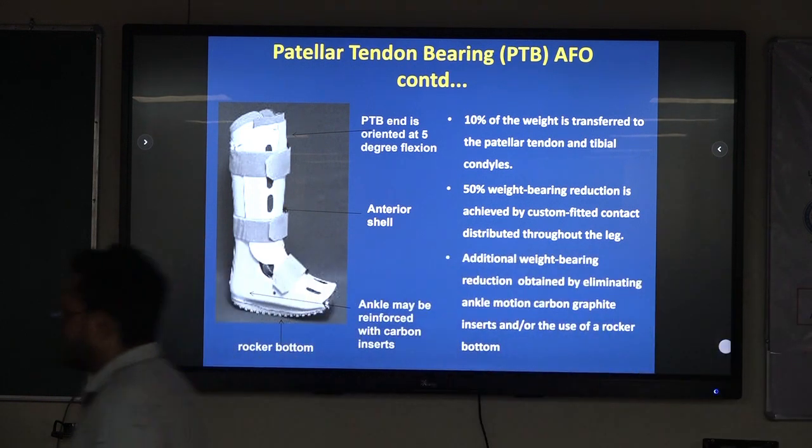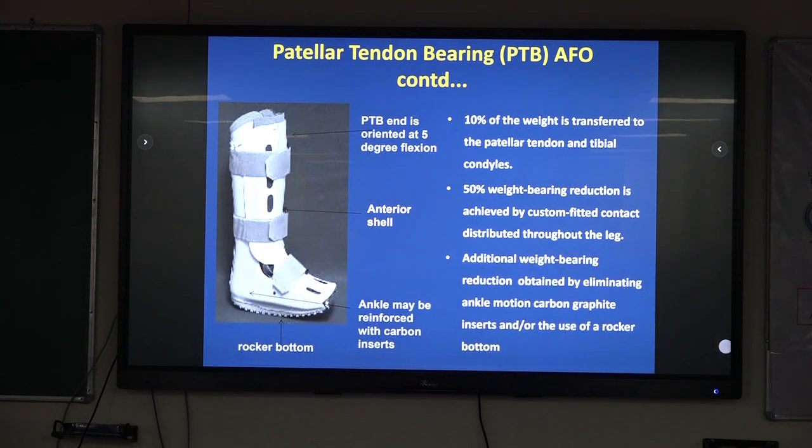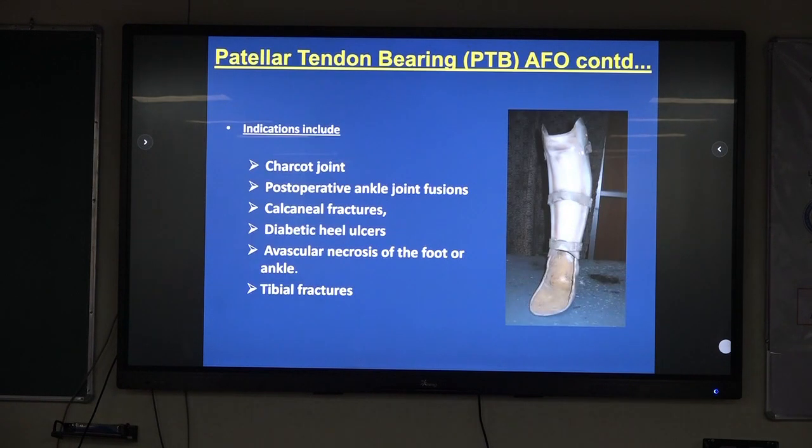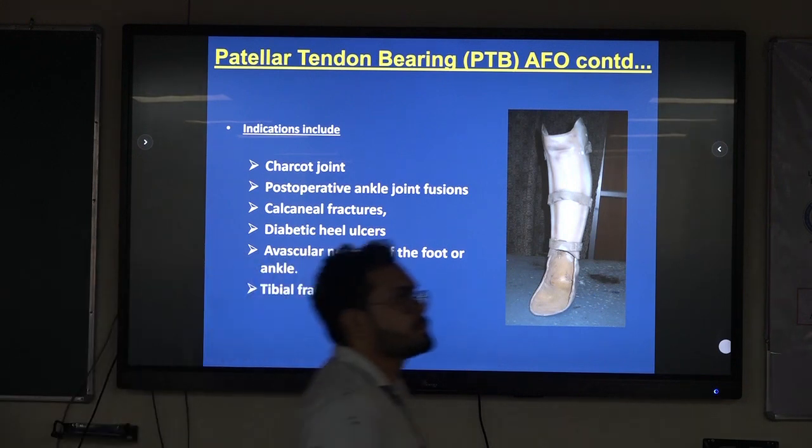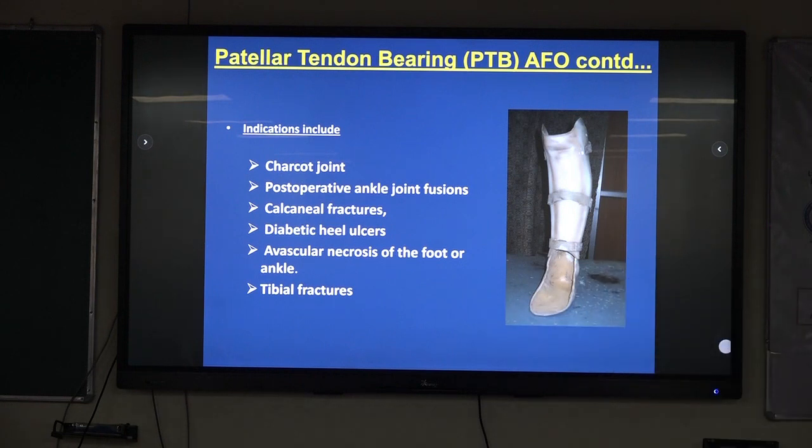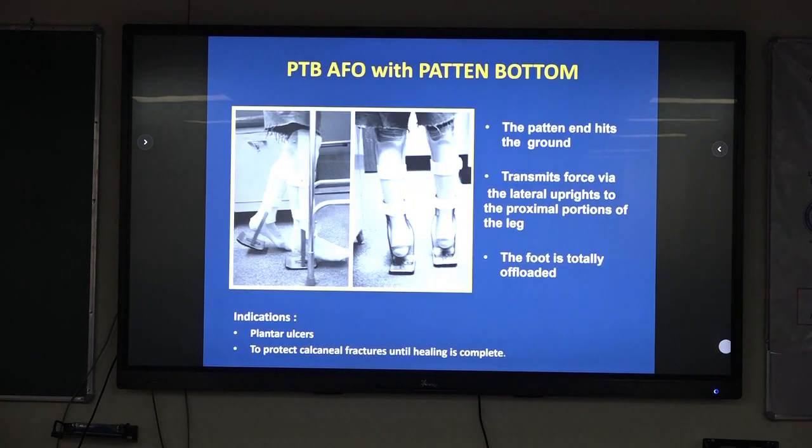50% weight bearing reduction is achieved by custom fitted contact distributed through the leg, and additional weight bearing reduction can be obtained by eliminating ankle motion by providing a SACH heel. They can be reinforced by carbon graphite and use of a rocker bottom. So SACH heel and rocker bottom, whenever you are using a fixed ankle mechanism, is very important. Indications for this kind of orthosis are Charcot joint, post-operative ankle joint fusion, calcaneal fractures, diabetic heel ulcers, avascular necrosis of foot or ankle, and tibial fractures, delayed union.